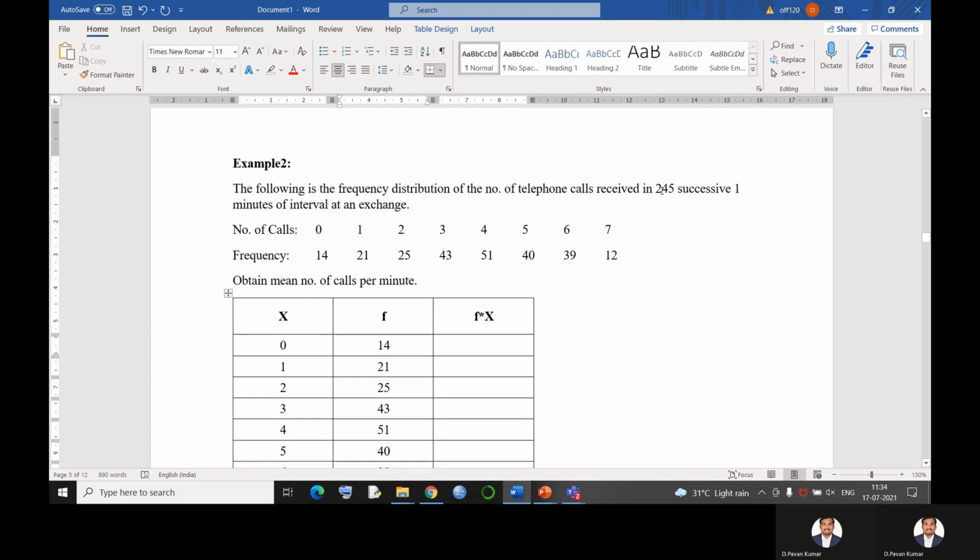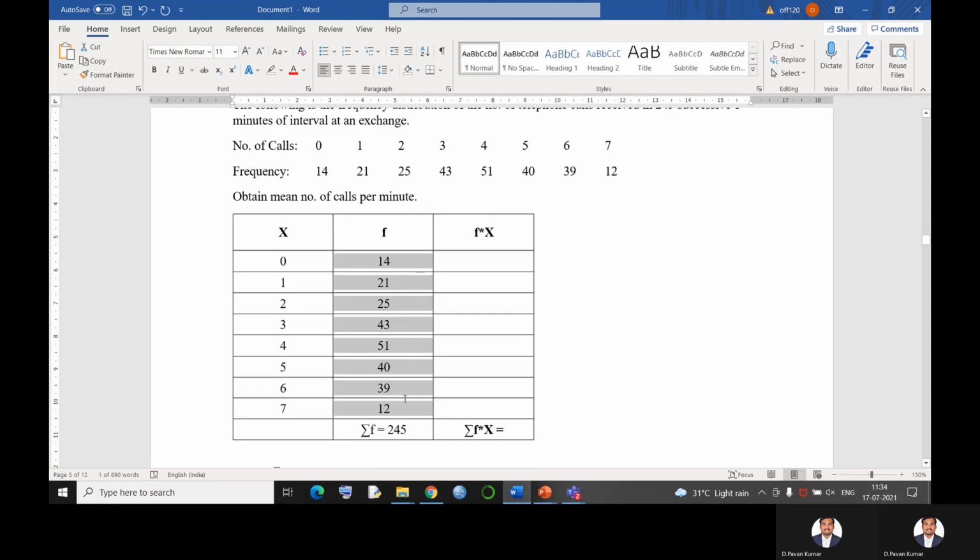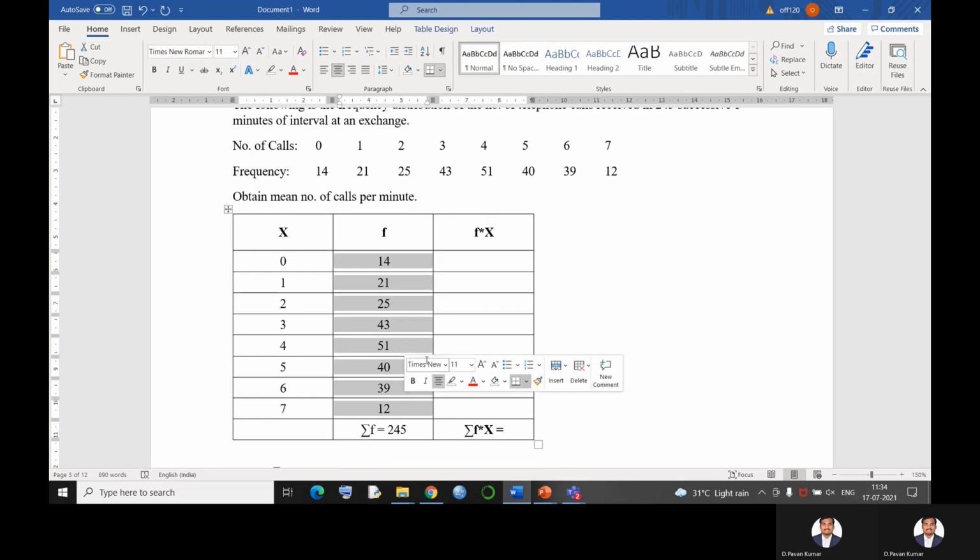They themselves said that it is 245 successive minutes. By adding these frequencies also, you get the same answer, 245. Now let us multiply these values and get the answers.